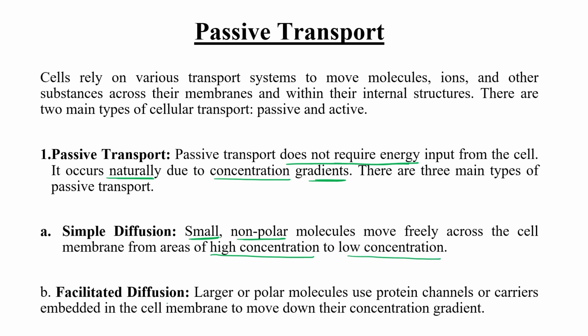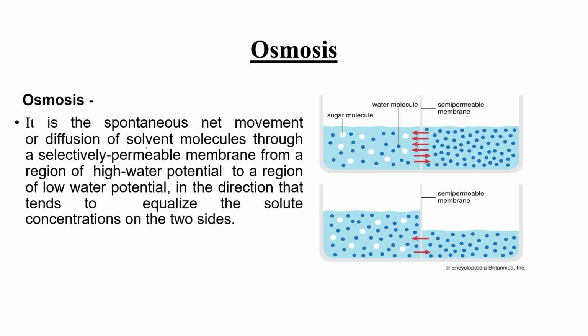Second type is facilitated diffusion, where large molecules or polar molecules use a protein channel for their transportation. They must use some kind of protein channel or carrier molecule to transport themselves from outside to inside, along their concentration gradient. That's why we use the term facilitated. They need help. Okay, the third type is osmosis, right? Osmosis.